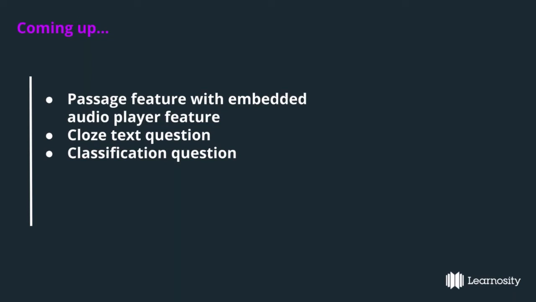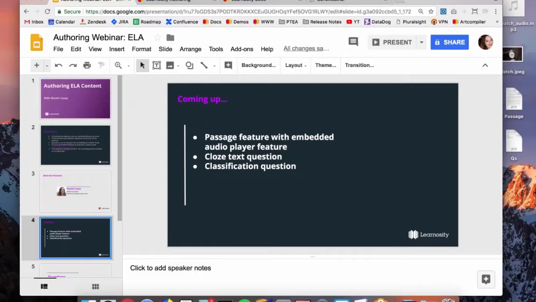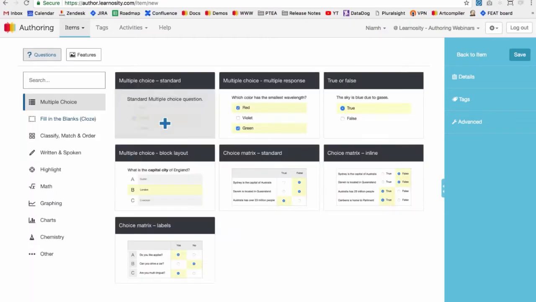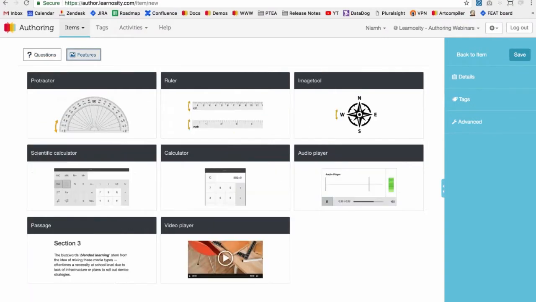So I'm just going to jump right into the author site and go to an empty item, and I'm going to add my passage. So click on add new, and a passage is a feature. So we won't find it in the question templates here. We need to click on features. Just to reiterate, it's a feature because it doesn't take in a student response.